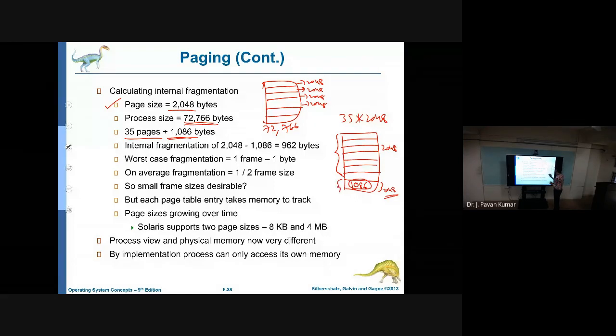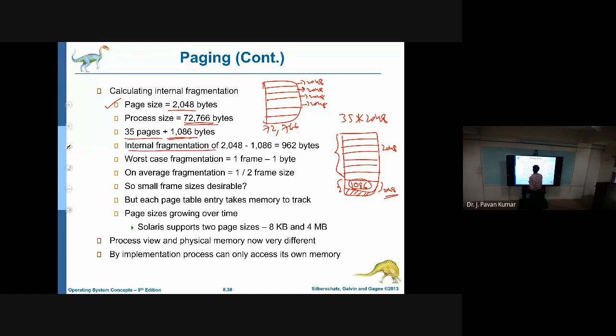This page size will also be 2048 only, but out of this what have we used? Only 1086. So the remaining space cannot be used by any other page. So it is nothing but unusable space within the partition. Within the partition we are having unusable space, that is nothing but internal fragmentation. What is the internal fragmentation of this particular setup if I ask? Try to understand.